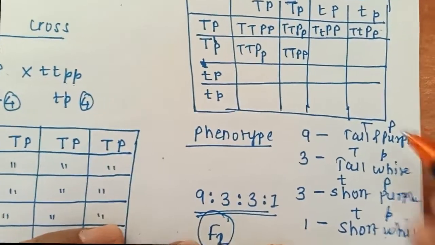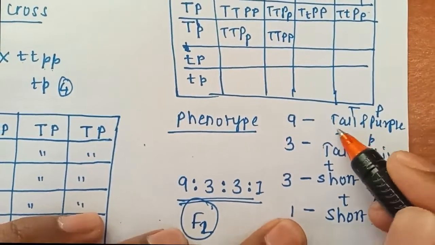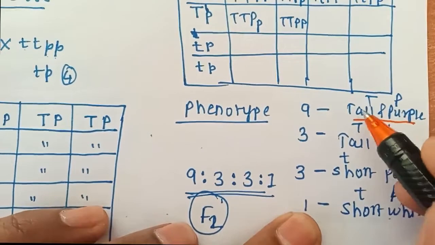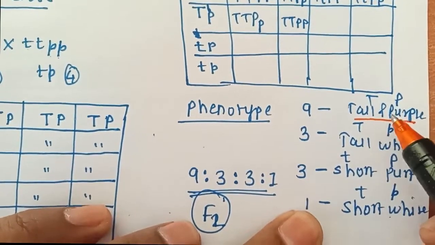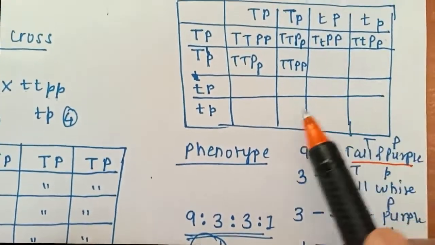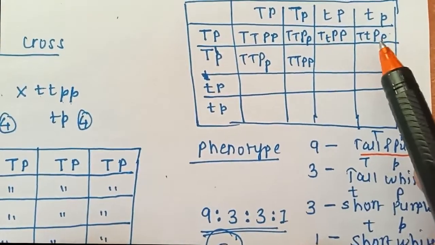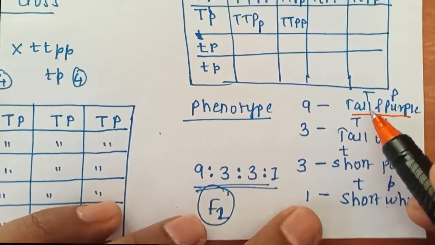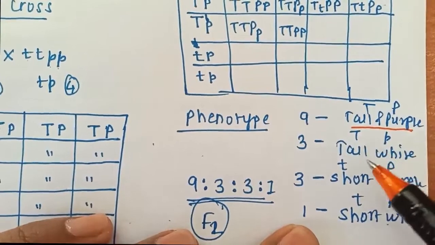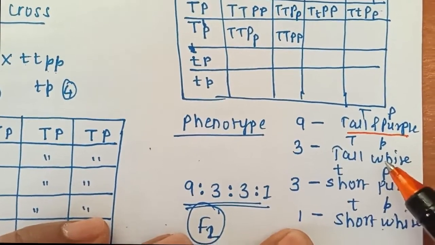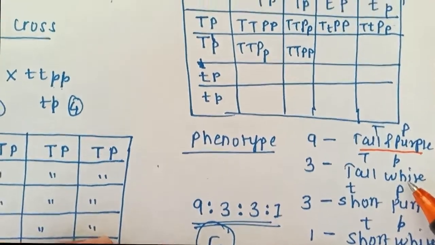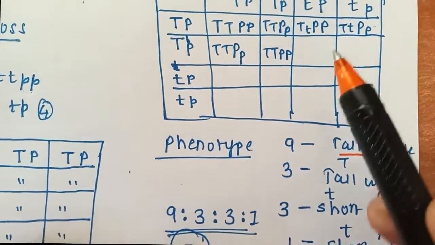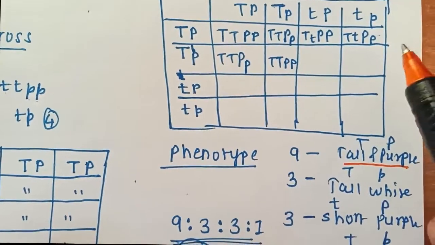Then you check. Now what are the possibilities here? One possibility is that plants will be tall and purple. Tall and purple means it should consist of capital T and capital P. So you have to count which plant possibilities consist of capital T and capital P. If it consists of them, then it will be tall and purple. Next possibility is that it may be tall, but the flowers will be white. So capital T and small p. So you have to consider those which consist of capital T and small p.